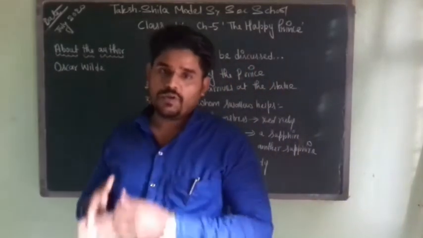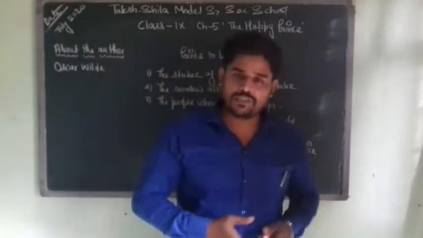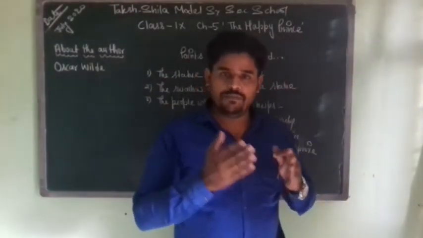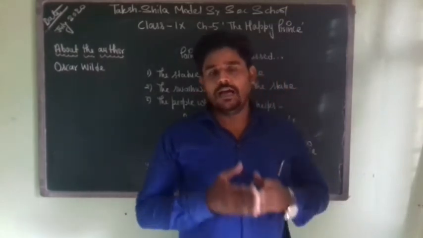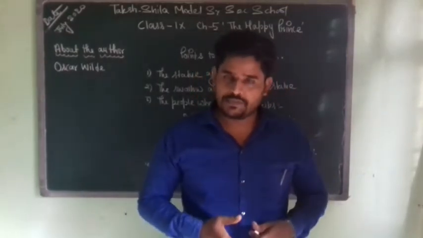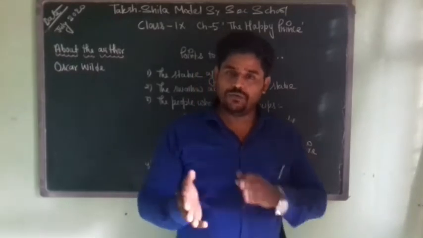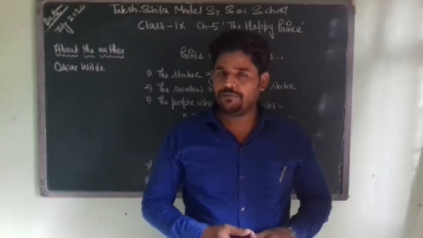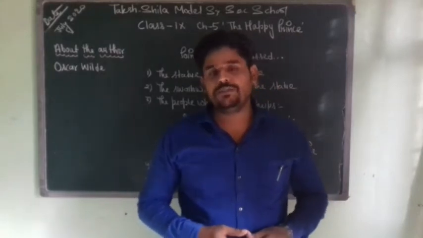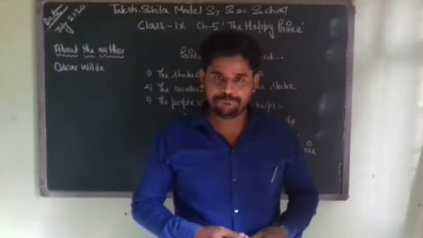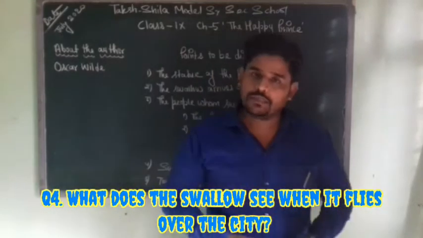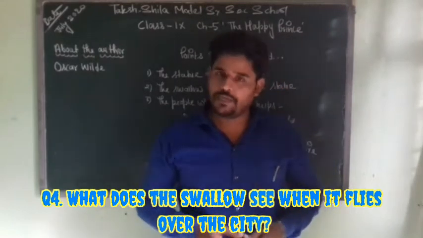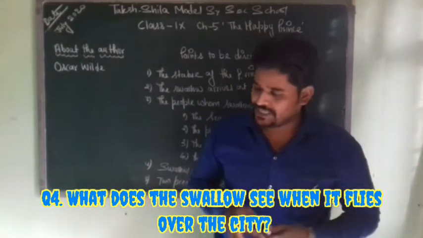In the morning, the bird goes to places far and wide, and when the sun rises, the bird comes back to the statue and tells the Happy Prince that now he's planning to go to Egypt. But this time again, the Happy Prince requests the bird not to leave him and to stay with him one more night. The swallow accedes to this request of the Happy Prince.